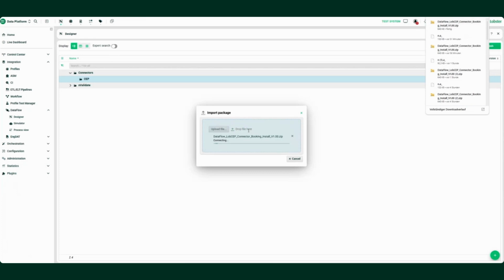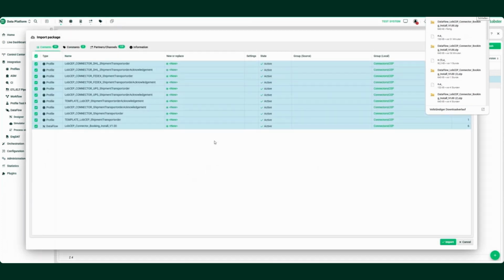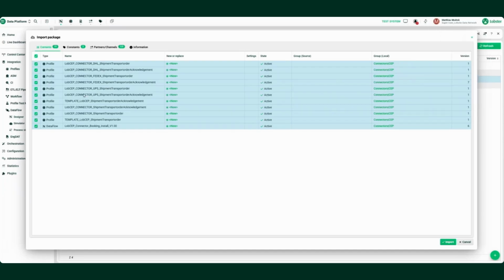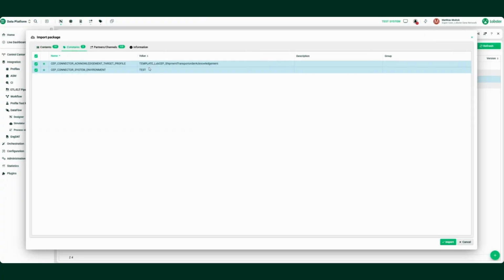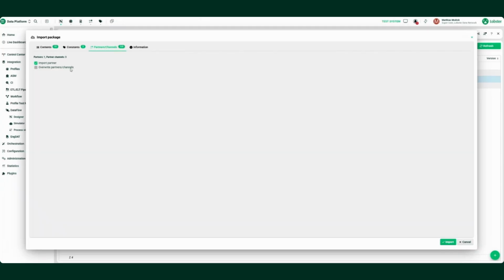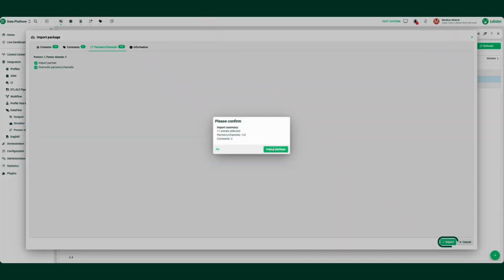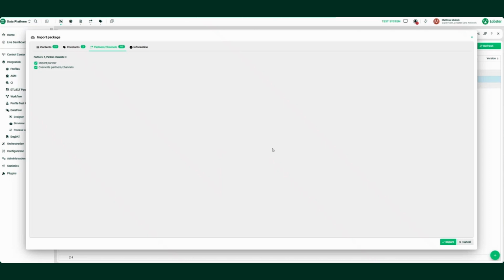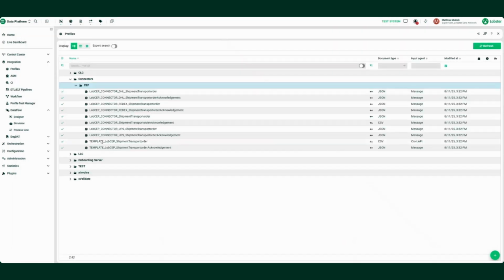Customers can download the connector and import the package into the data platform. It will import some profiles, constants, and partner channels, and everything else you need to set up the integration. Now you can configure it whether you want to use this as a test environment or productive environment. Our CEP Connector supports both. The partner channels are imported and configured initially.